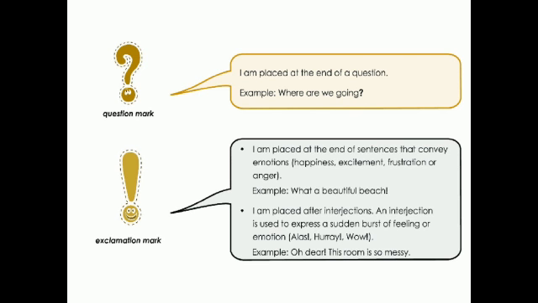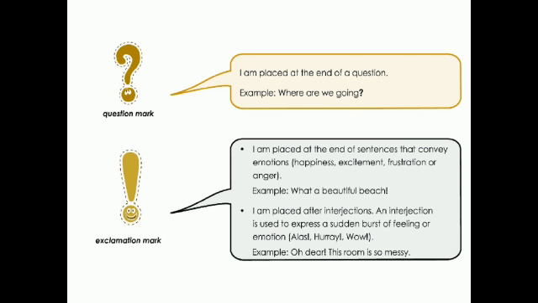Then another place where we use exclamation mark is I am placed after interjections. What are interjections, children? It is used to express a sudden burst of feeling or emotion. So whenever we have a sudden emotion or a feeling, we use words like alas, hooray, wow, wonderful. So when we are showing some excitement in our sentence, we make use of an exclamation mark. These are called interjections, and after the interjections we make use of an exclamation mark.